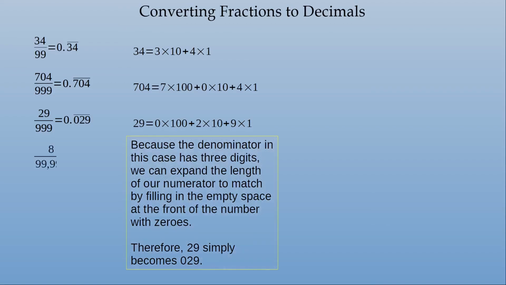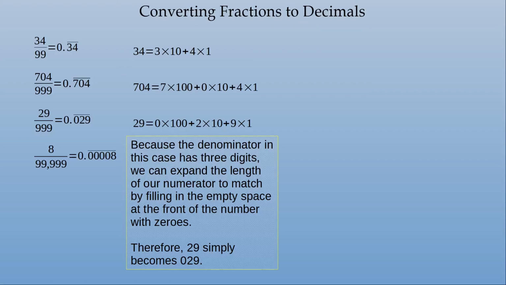All right, one more example. 8 over 99,999. Well, 99,999 is a 5-digit number, so I need to stick on enough zeros to make 8 a 5-digit number. Well, that would be 4 zeros. So it's going to be